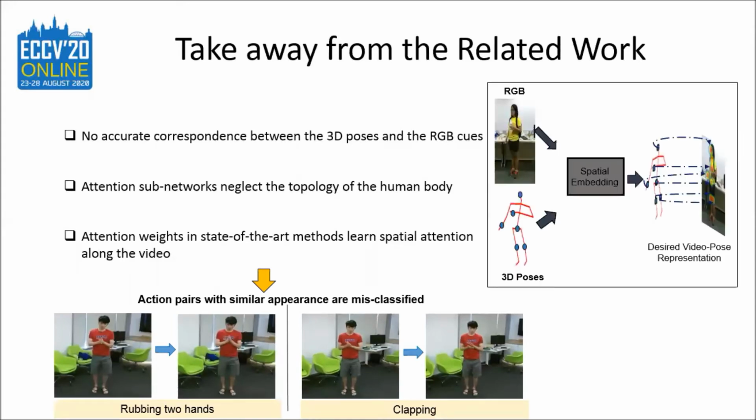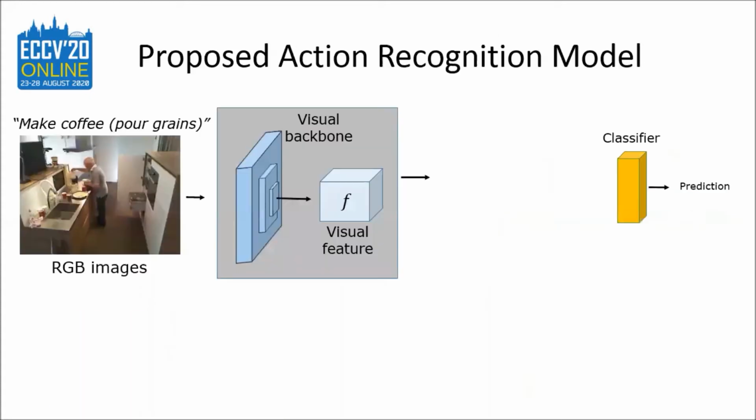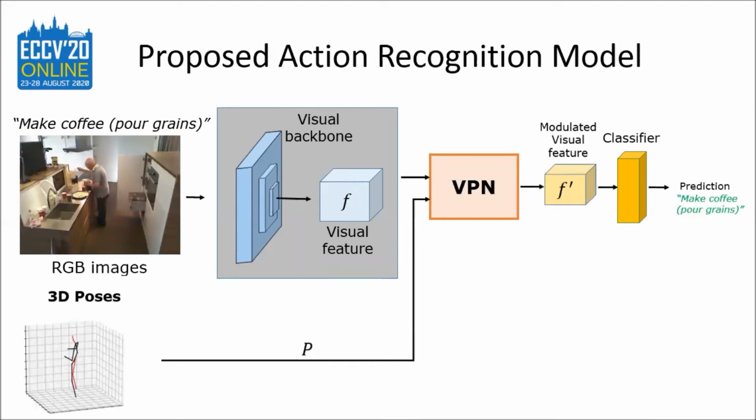So we aim at building a video pose embedding where we project the RGB cues and the 3D poses in the same referential. This will solve the issue of misalignment between both the cues. And we expect that this kind of embedding can provide better learning of attention weights. That is why we propose VPN, Video Pose Network, on top of existing 3D ConvNets.